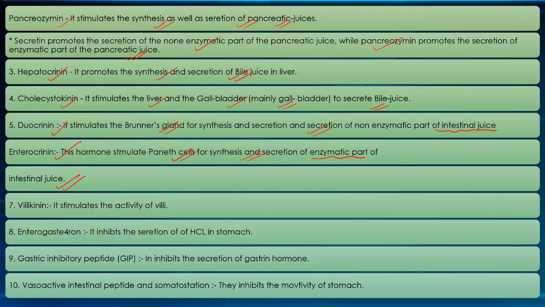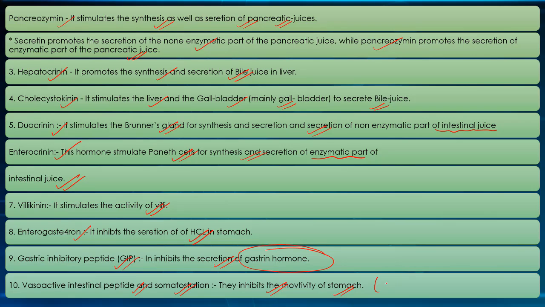Villikinin stimulates the activity of villi. Enterogastron inhibits the secretion of HCl in the stomach. Enterogastron, or gastric inhibitory peptide, inhibits the secretion of gastric HCl. Gastric inhibitory peptide inhibits the secretion of gastrin hormone, an anti-gastrin hormone. Vasoactive intestinal peptide VIP and somatostatin inhibit the motility of the stomach.